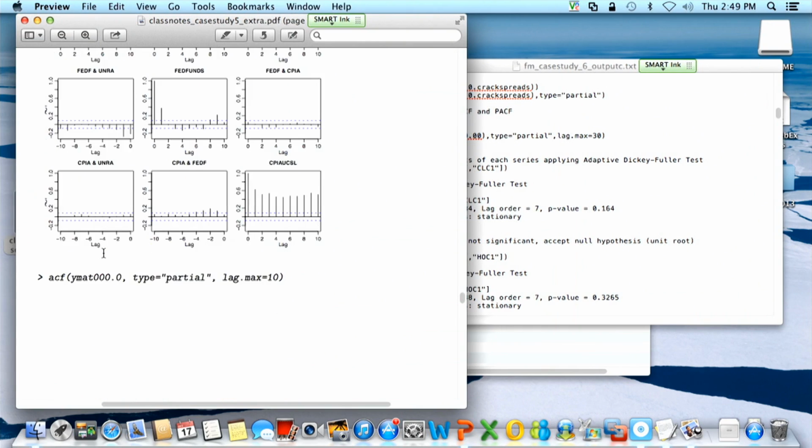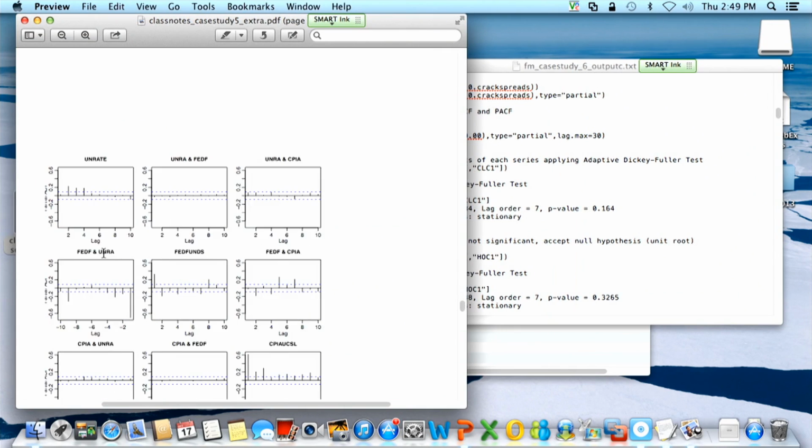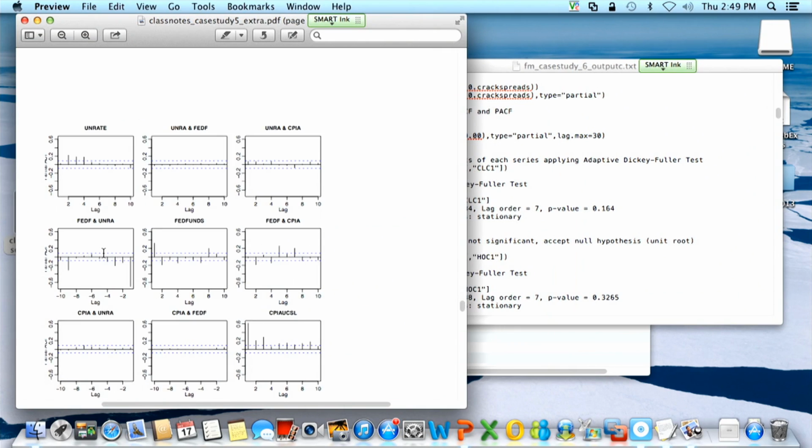The partial autocorrelation function is graphed here. Our time series problem set goes through some discussion of the partial autocorrelation coefficients and their interpretation. The partial autocorrelation coefficients are the correlation between one variable and the lag of another after explaining for all lower degree lags.